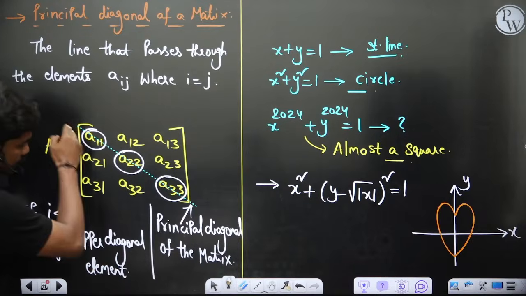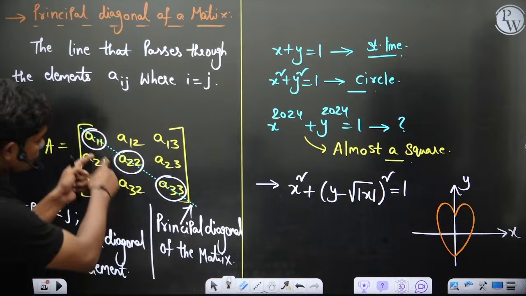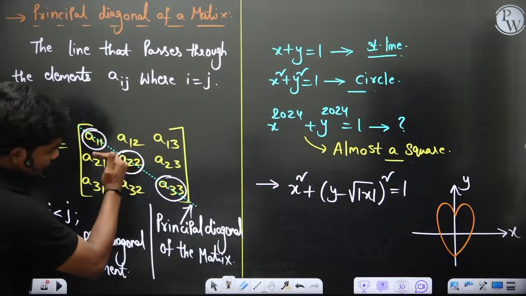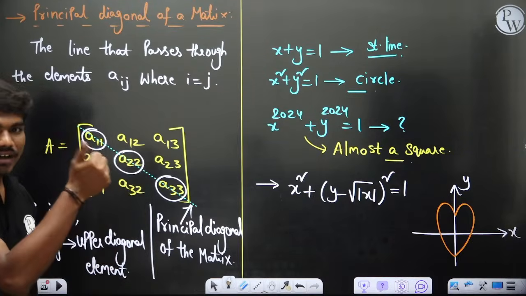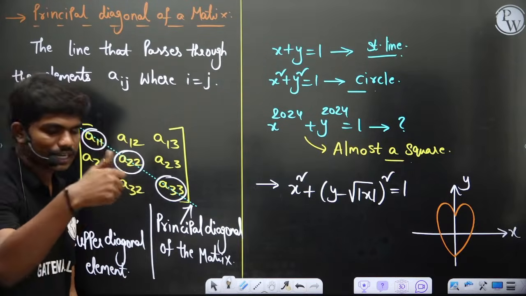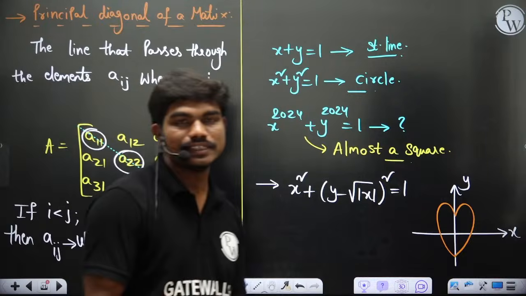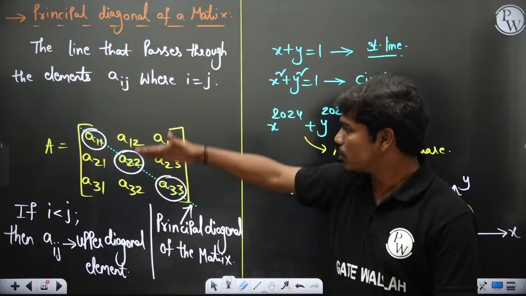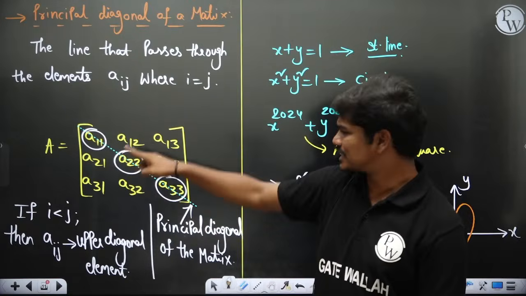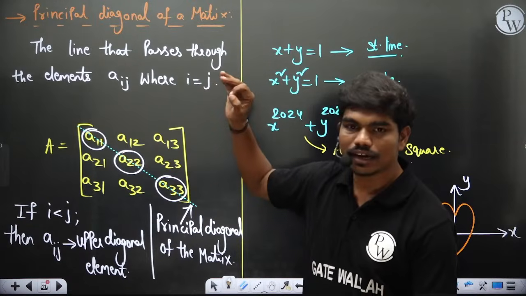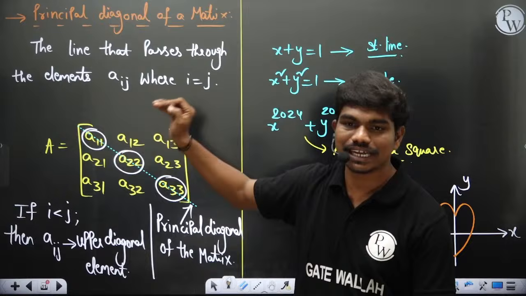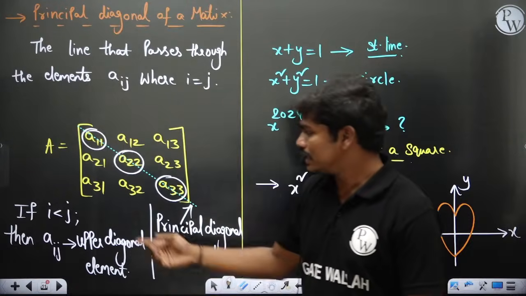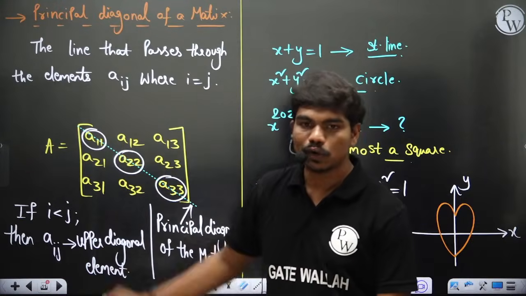Like if you see this example, every element which is above this diagonal will definitely have an i value which is less than j, where i denotes the row number and j denotes the column number. So i less than j tells you that the element is sitting on the top of this diagonal. You can check any of these elements, definitely the row number would be less than the column number. And similarly, if i is greater than j, they come to the lower diagonal elements.